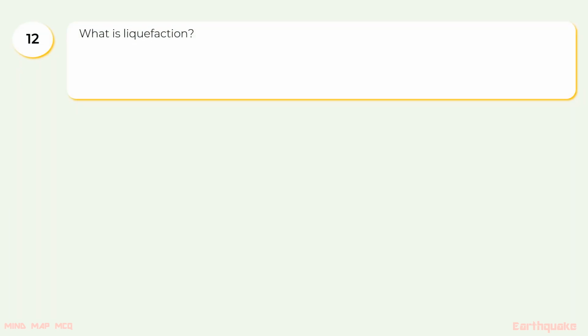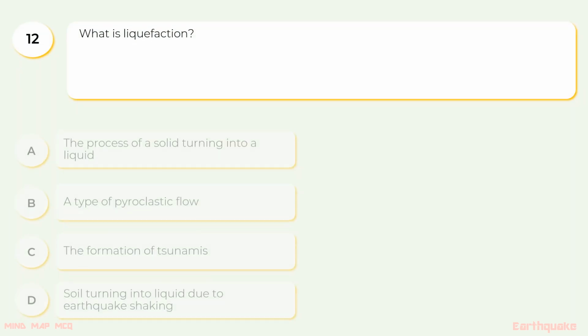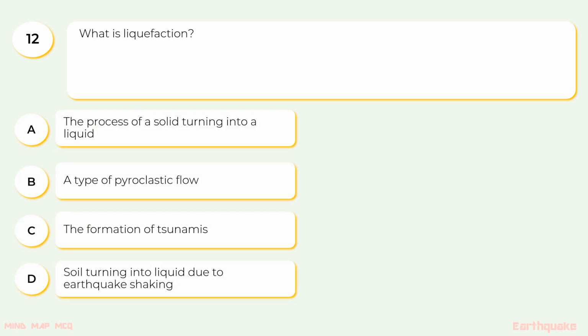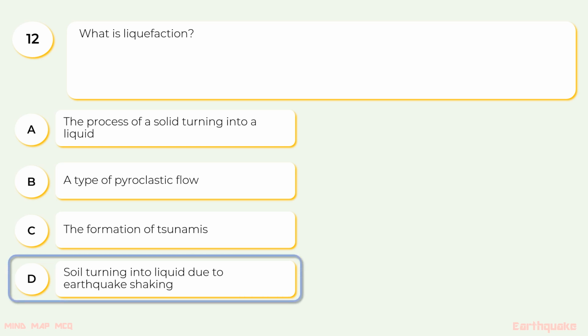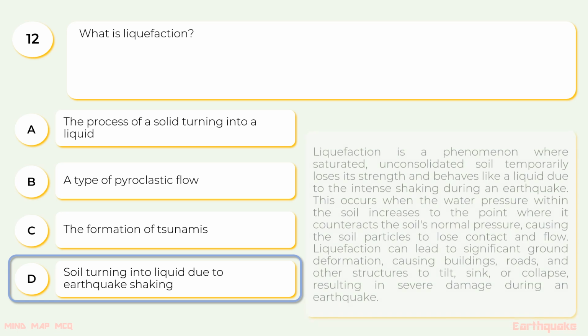12. What is liquefaction? The options are A. The process of a solid turning into liquid, B. A type of pyroclastic flow, C. The formation of tsunamis, D. Soil turning into liquid due to earthquake shaking. The correct option is D, soil turning into liquid due to earthquake shaking.